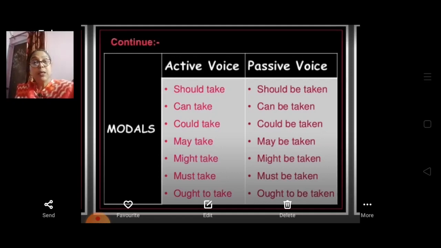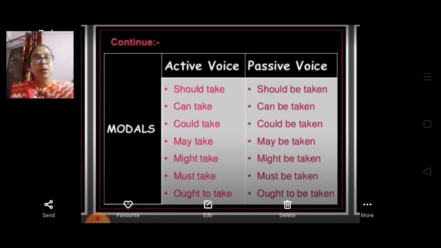So these modals you should always keep in it. They are not going to change in passive voice, but be will be there and past participle will be there. So active to passive voice: should take becomes should be taken, can take will become can be taken, could take becomes could be taken, may take becomes may be taken, might take might be taken, must take must be taken, ought to take ought to be taken.